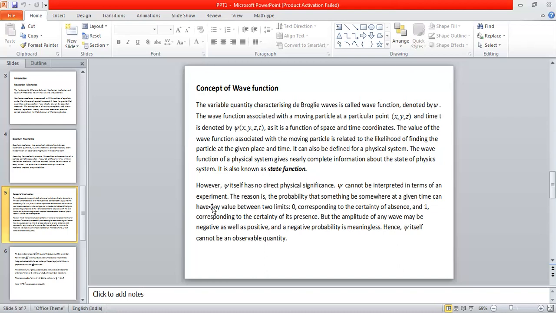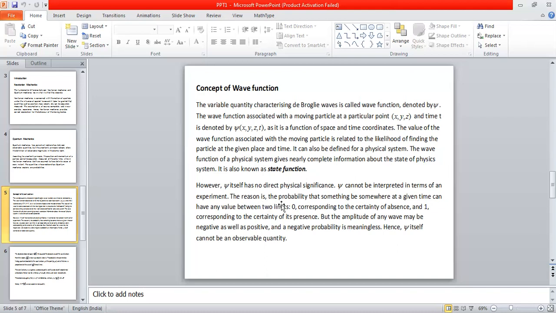By doing measurement in physics, psi cannot be measured. We can measure something else, that is what we call probability. We discuss that a little later. Anyhow, psi has no direct physical significance because psi cannot be measured experimentally. It cannot be associated with an experiment regarding the state of the system.